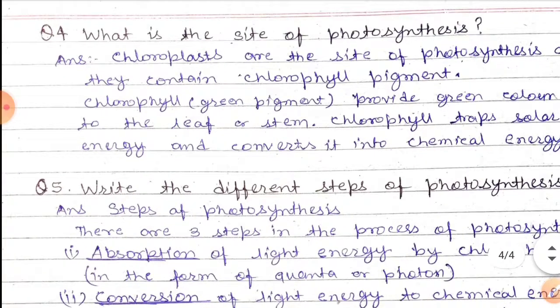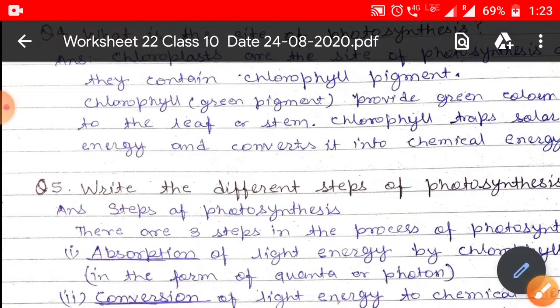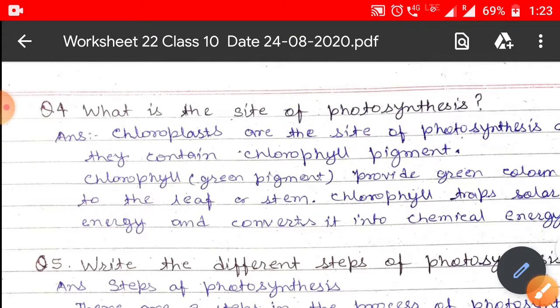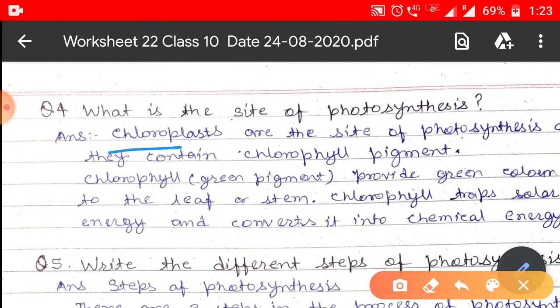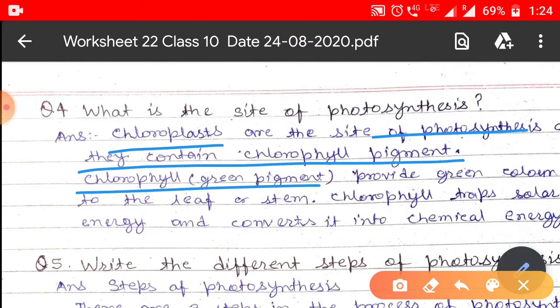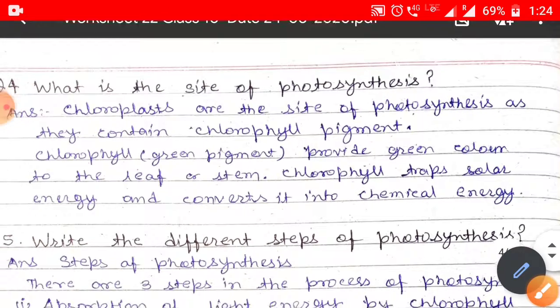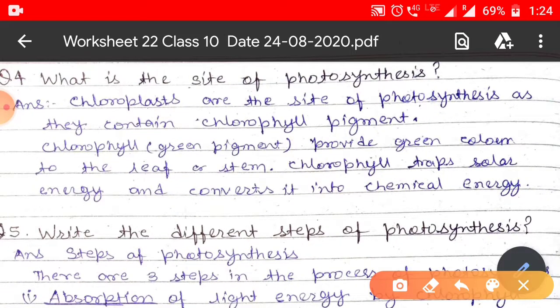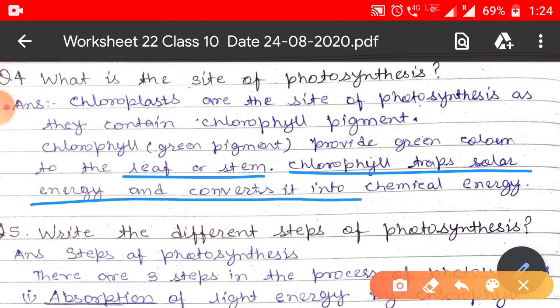The fourth question is: what is the site of photosynthesis? The site of photosynthesis is the chloroplast, which contains chlorophyll pigment. Chlorophyll is a green pigment that provides the green color to the leaves or stem, and chlorophyll traps solar energy and converts it into chemical energy.